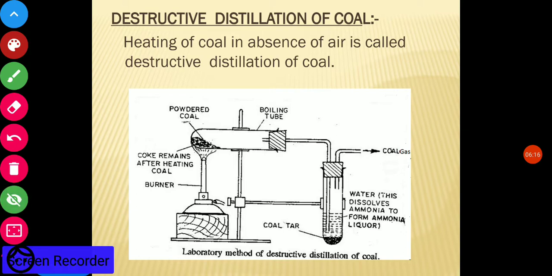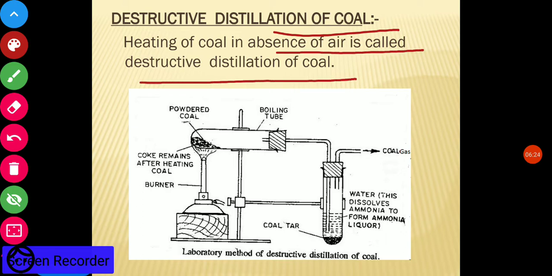Now, destructive distillation of coal. If we heat coal in the absence of air, it is known as the destructive distillation of coal. This is a process in which, in this tube, powdered coal is taken and heated. There is no air inside the tube, so the coal is heated in the absence of air.